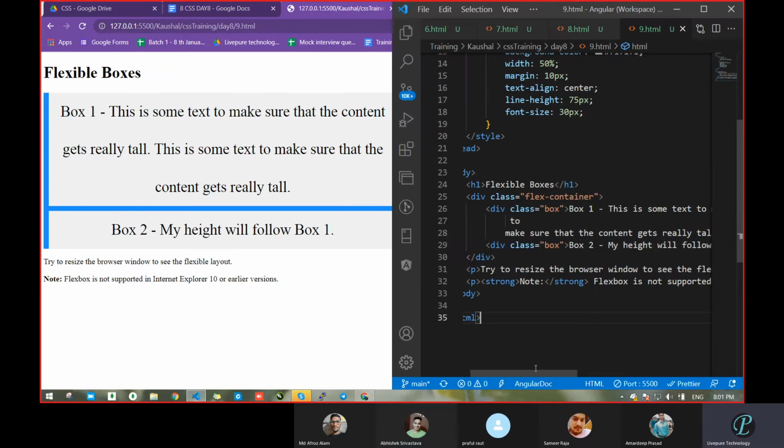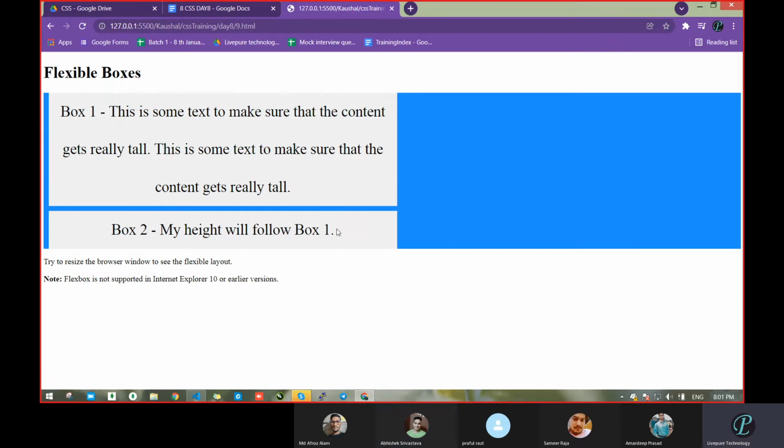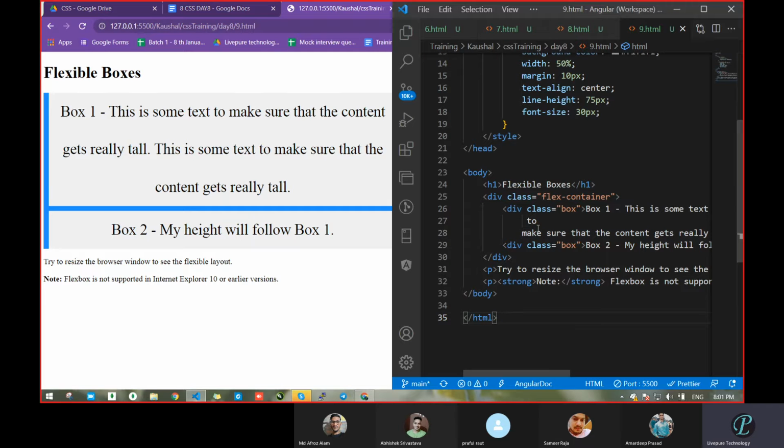Can anyone explain why we get both up and down? This is your one box, this is your second box. Why do we get both boxes up and down? Previously it was coming on the right side and left side. Go through the code and you will realize. This is your box 1 and box 2. Why? Because what type of element is div? The container is what type of element? A block level element. Correct. So block level, that's why it came down. Correct or not? Correct, sir.